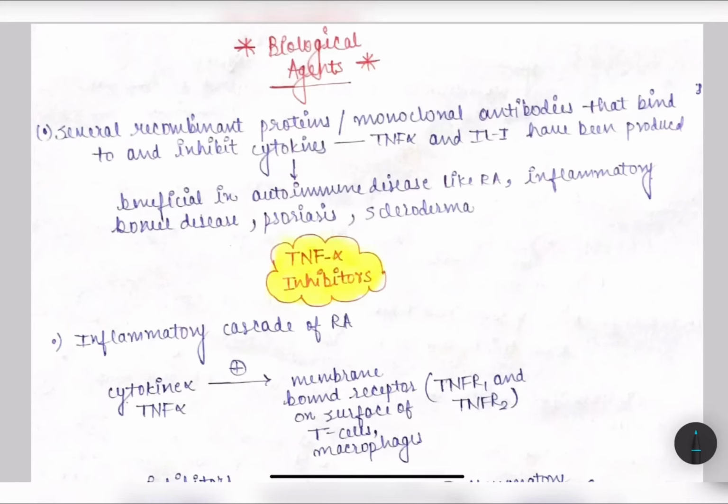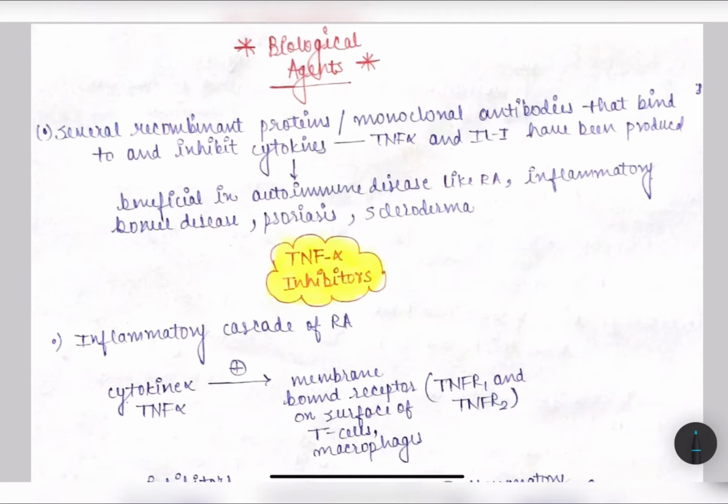So in this video we will discuss the topic we had discussed earlier. We were discussing anti-rheumatoid drugs, also known as DMARDs, which are classified into two types: one is non-biological drugs and the other is biological agents. In the previous videos we discussed non-biological drugs, and in this video we will discuss biological agents.